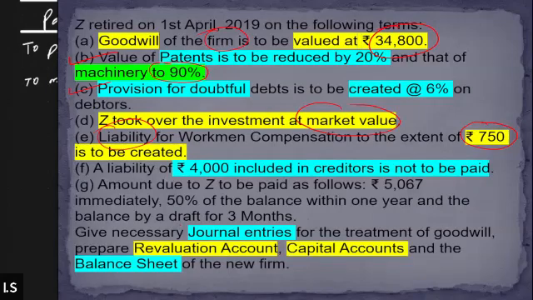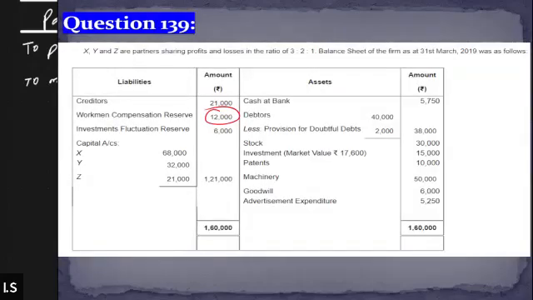And we have one item that we skipped: provision for doubtful debt is to be created at 6%. We already made a provision for doubtful debt, but the provision currently stands at 2000.